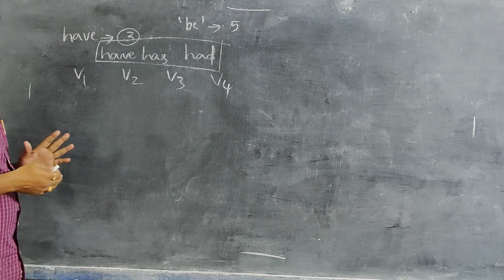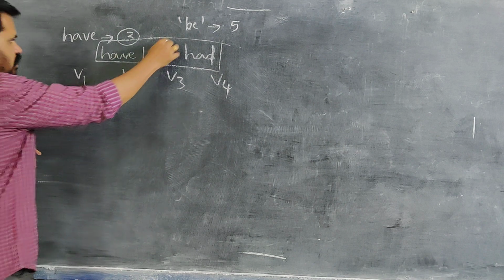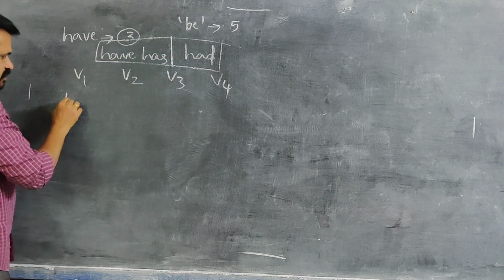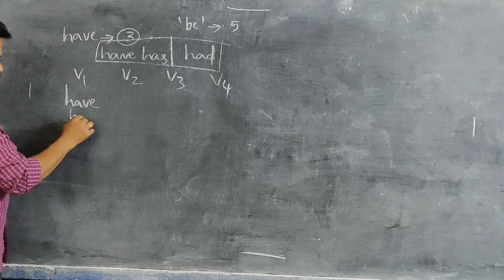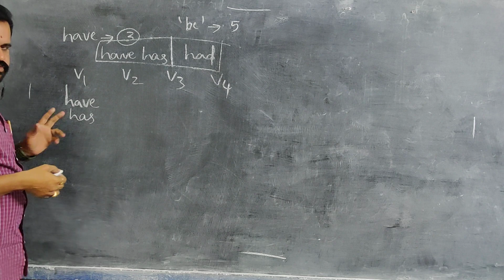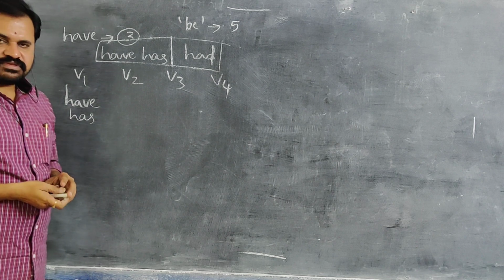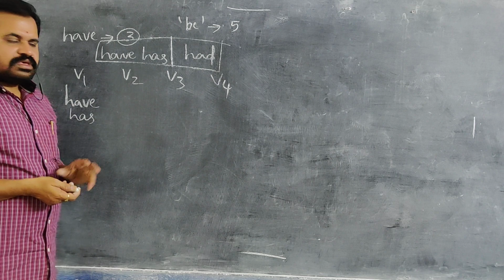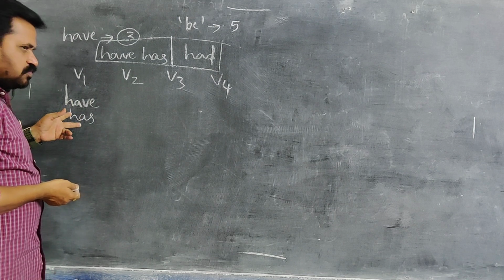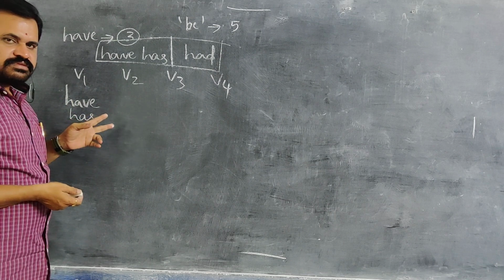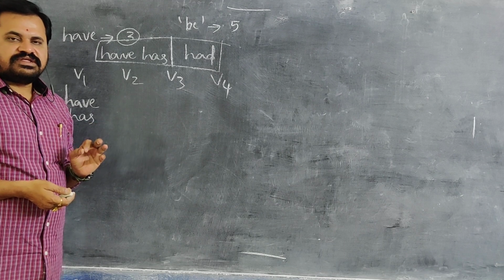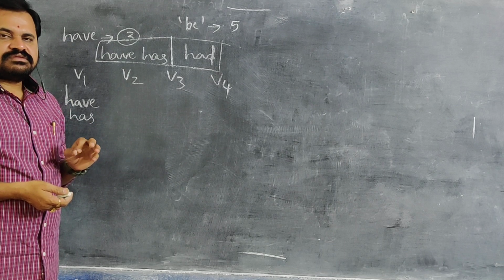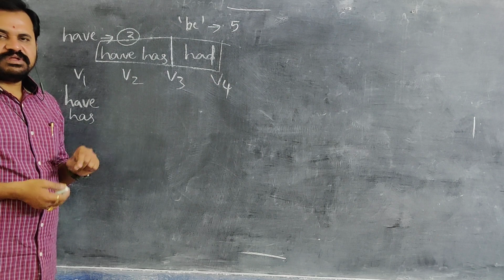When coming to V1, have, has are V1. These two are in present tense. Whenever you see these two words in a sentence, you should feel that sentence will be present tense.